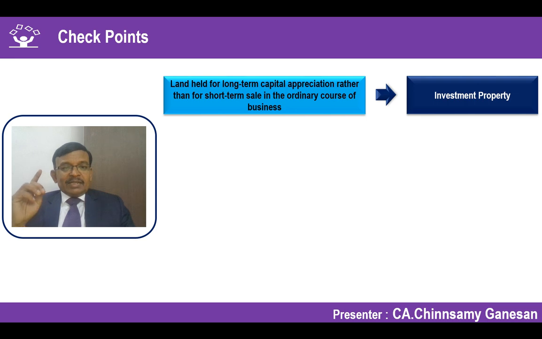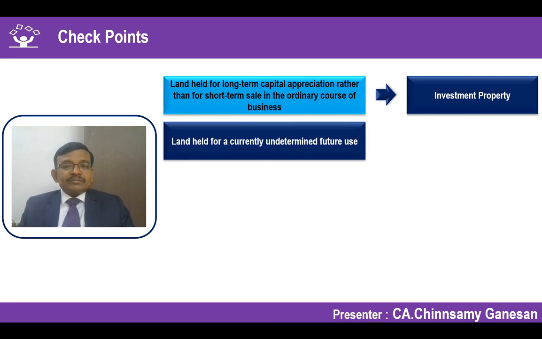To recap, it is held for earning rentals or for capital appreciation or both. In this case, it is clearly spelled out that it is held for capital appreciation. Land is held for capital appreciation. Definitely it is to be classified as investment property.